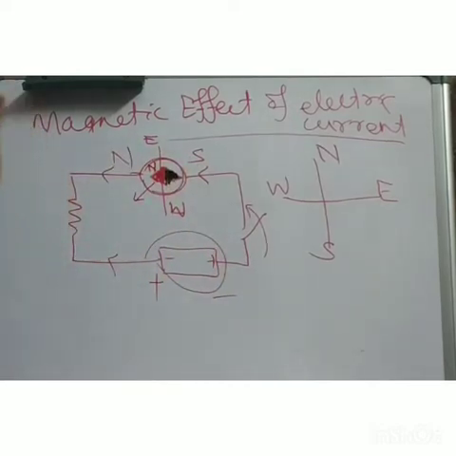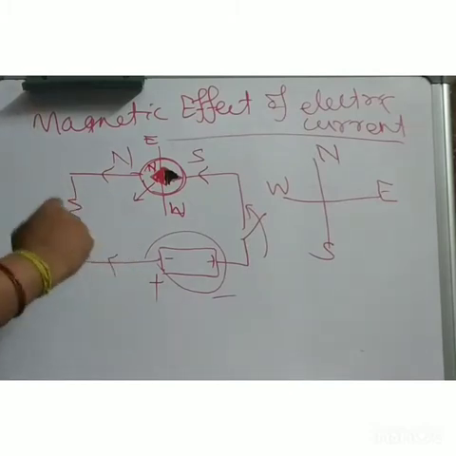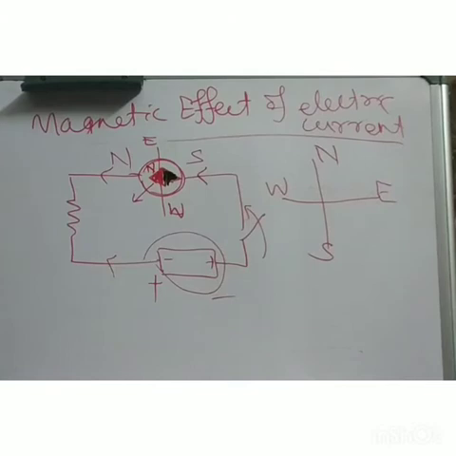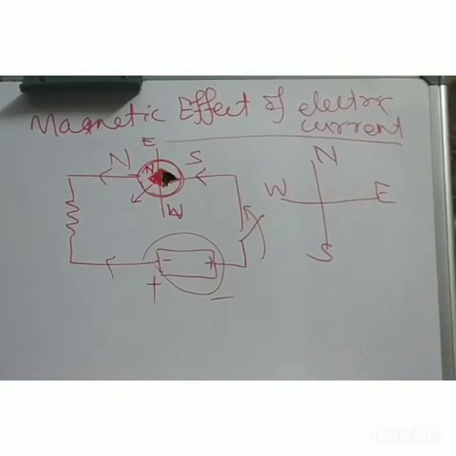He observed that when the direction of the current is reversed, the deflection of the needle is in the opposite direction.